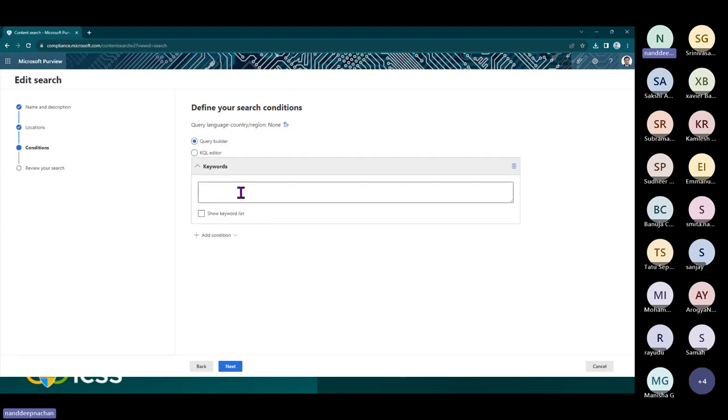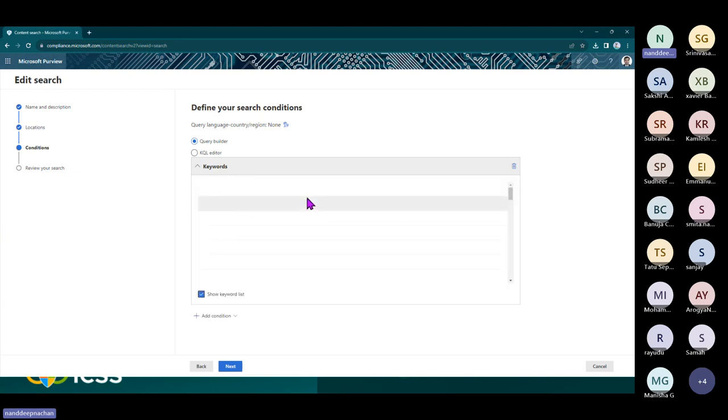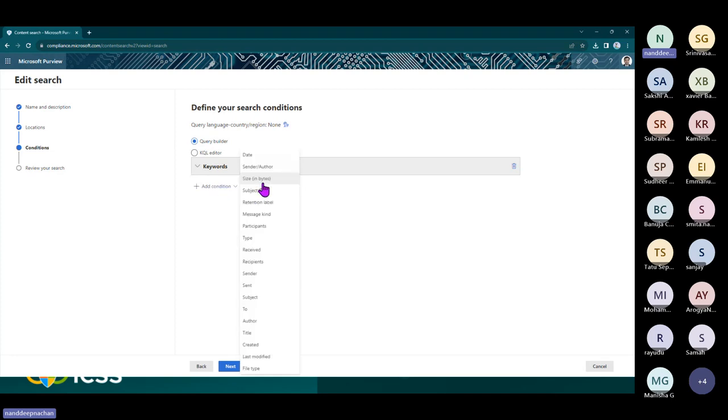If you're not comfortable with that, you can click show keyword listing, and from here, the list is loading, but you should be able to select those keywords. If you want to go deeper and add some extra conditions, for example, title contains something, you can do that as well. Based on what kind of content search you want to target, you can do that.